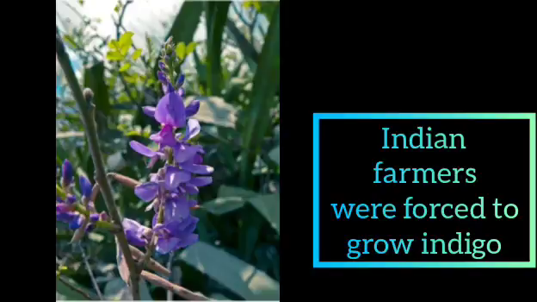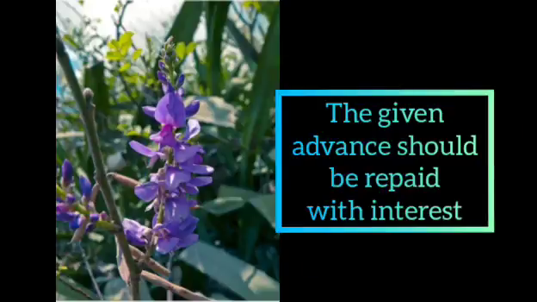The British planter gave the cultivator a cash advance. That advance should be repaid with interest. The British planters forced the peasants to grow indigo rather than food crops.